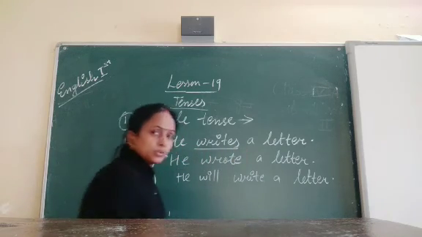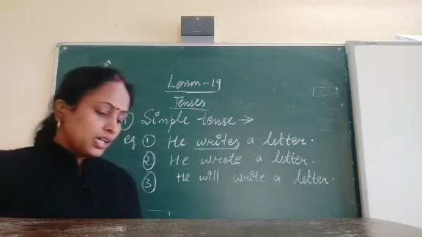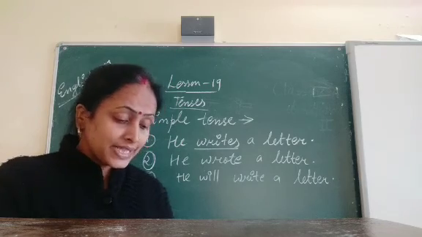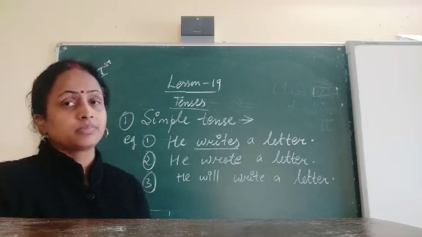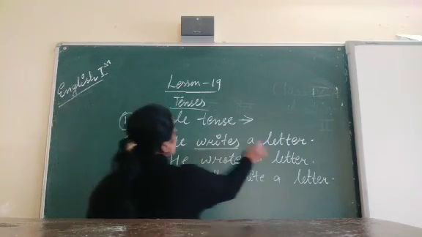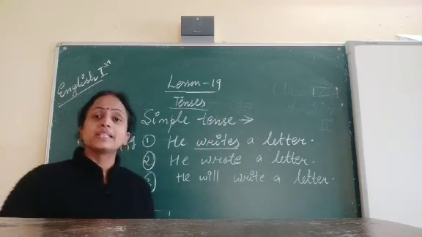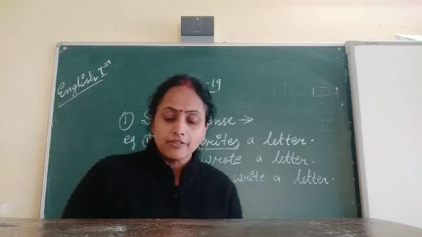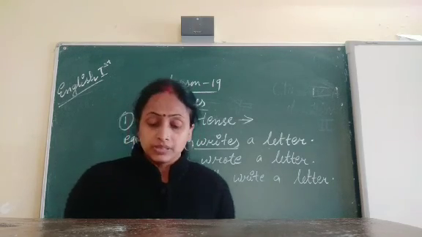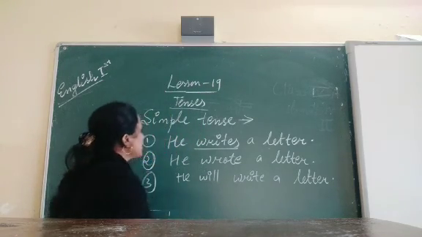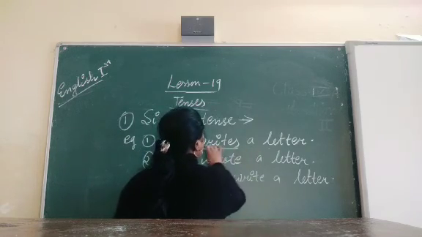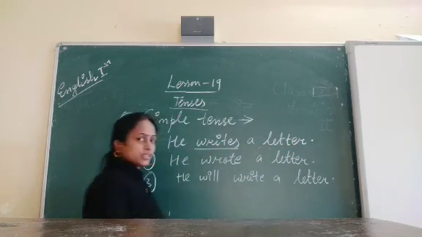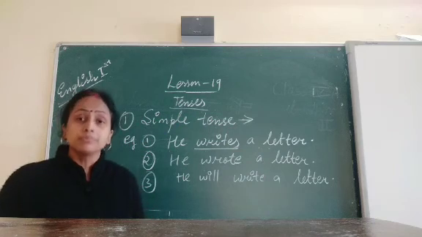Writes. So it tells us the action is taking place in the present time. Correct? He writes a letter. The action is taking place in the present time. Such a verb belongs to the present simple tense. That's why we call this present simple tense, because we are talking about the simple tense.